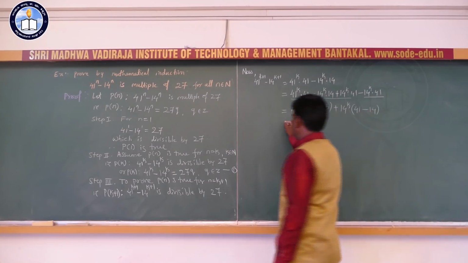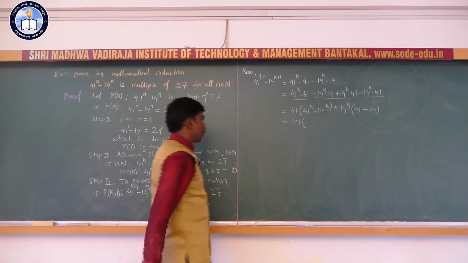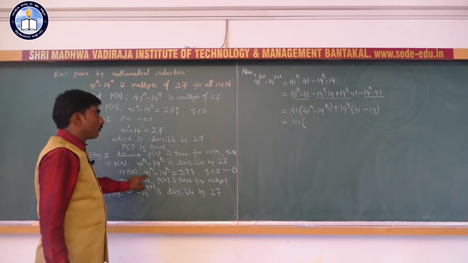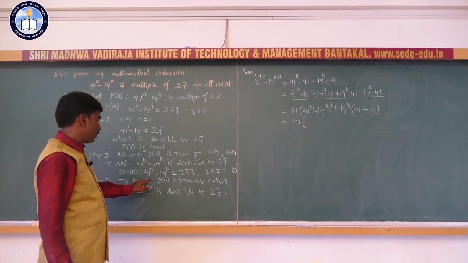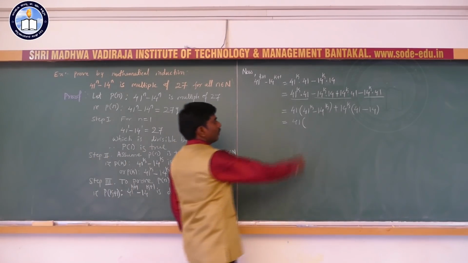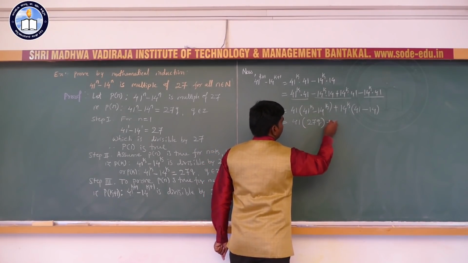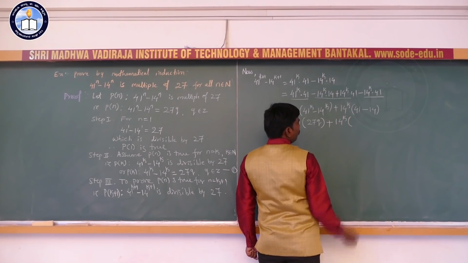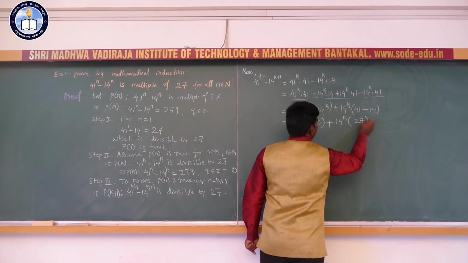So, this is equal to 41, and using equation 1, 41 raised to k minus 14 raised to k is 27q. This is 27q plus 14 raised to k into 41 minus 14, which is 27.